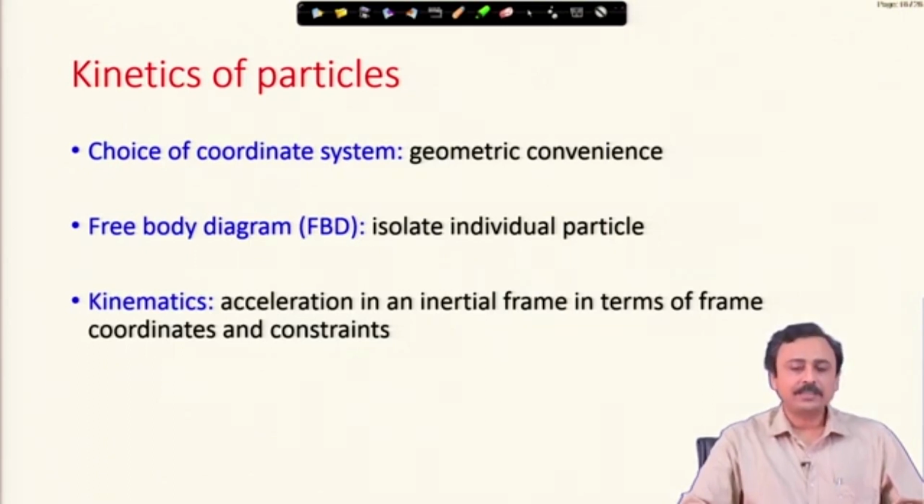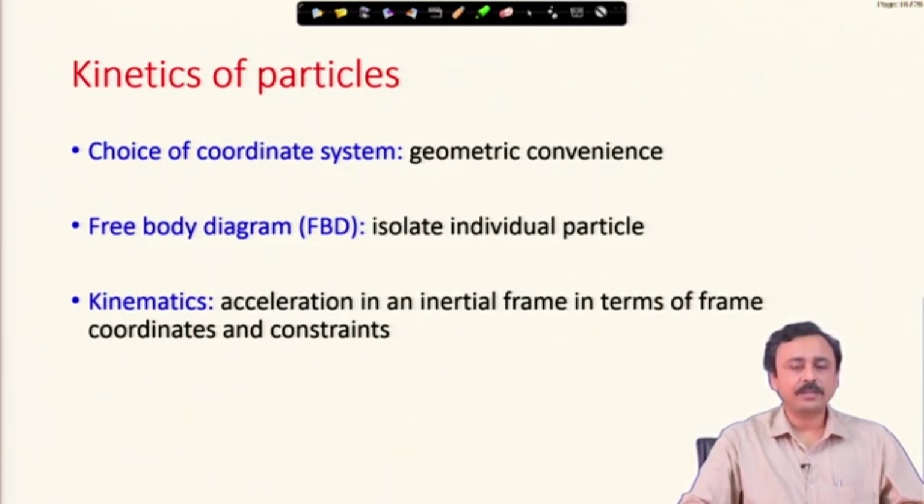Develop the kinematics. This was the step we were discussing in the previous lectures. Basically, represent the acceleration as seen by an inertial observer in terms of any frame that you might have chosen to solve the problem in. This part is actually the trickiest, the most difficult part.